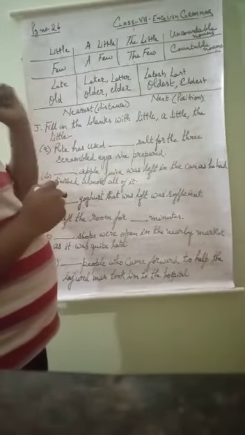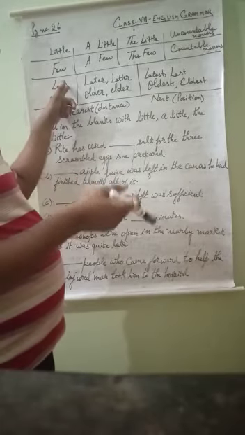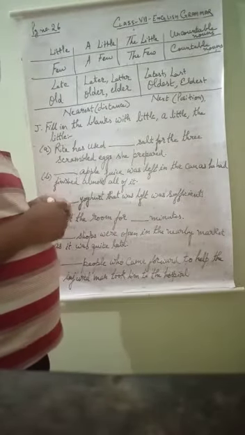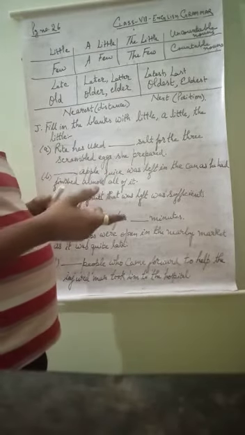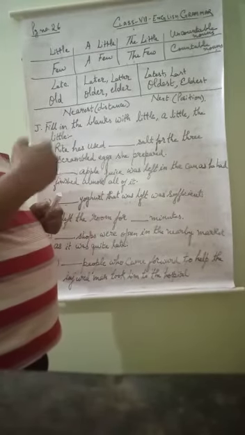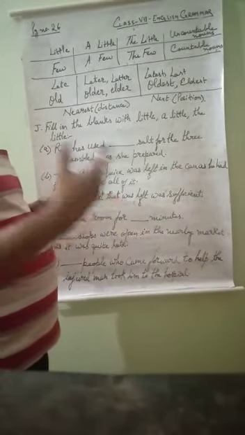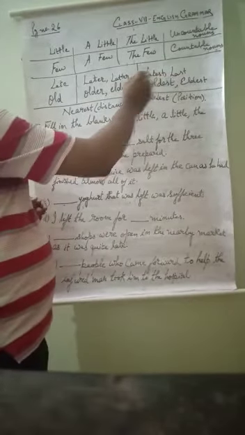In the same way, late and old. The comparative degree of late is later also. Late means time. If we have to reach somewhere and we become late, that means time. Later means afterwards. But if I say latter, suppose the designer brought 2 dresses and I accepted the latter one. Latter here is not denoting time. It is denoting the position, the sequence. First dress he brought and second dress he brought, and I accepted the latter. Latter means second position, and the superlative degree is latest.